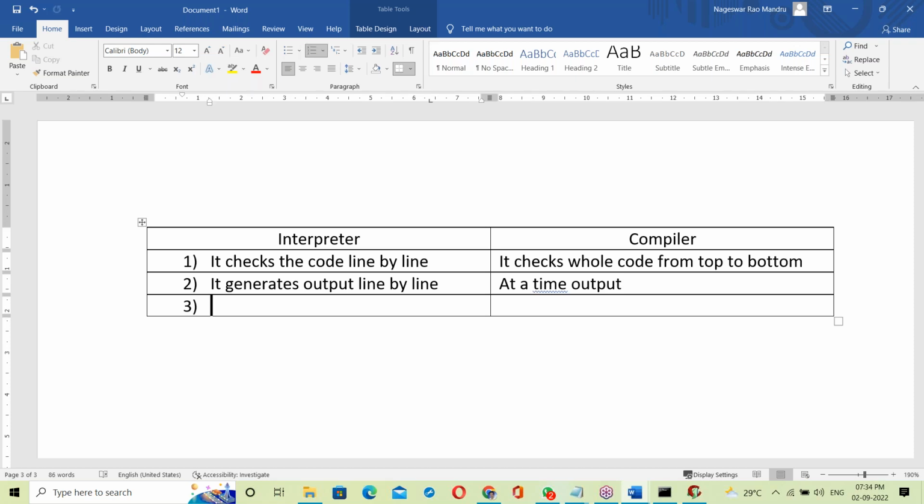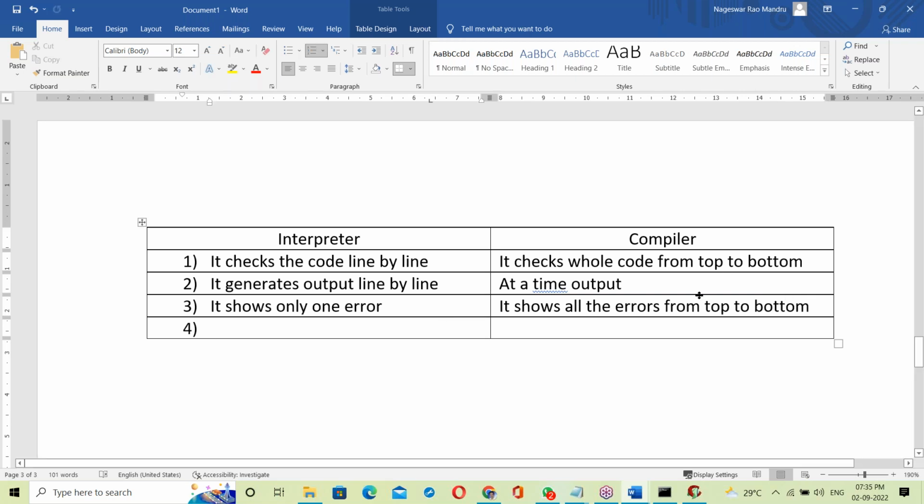Next difference. The interpreter shows only one error. The compiler shows all errors from top to bottom. It shows every error from top to bottom, right? It shows all the errors here.